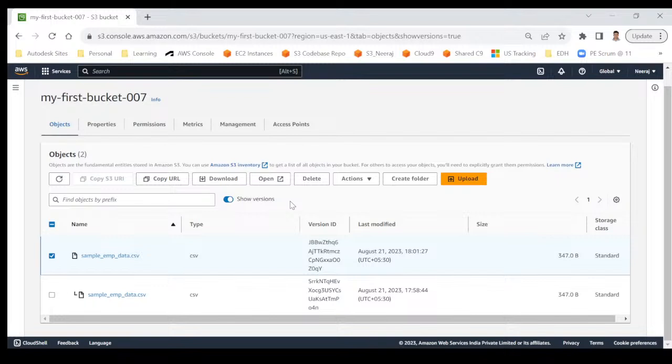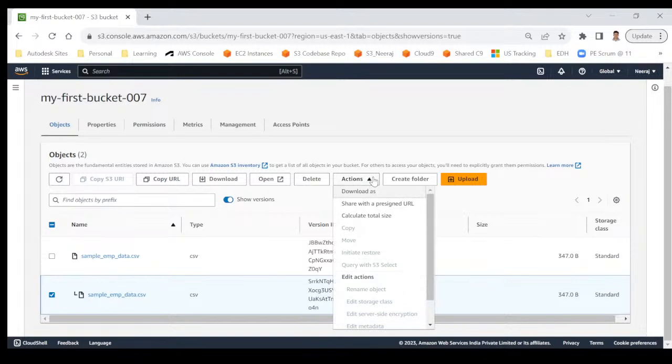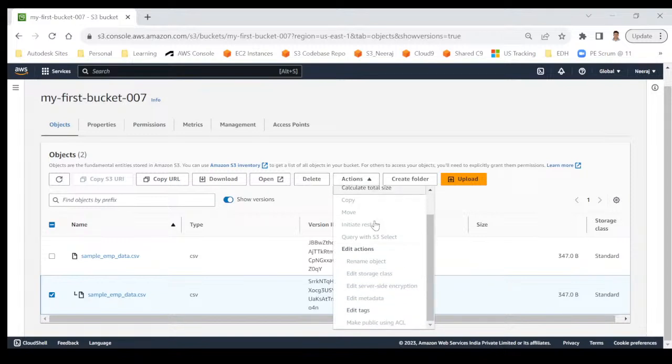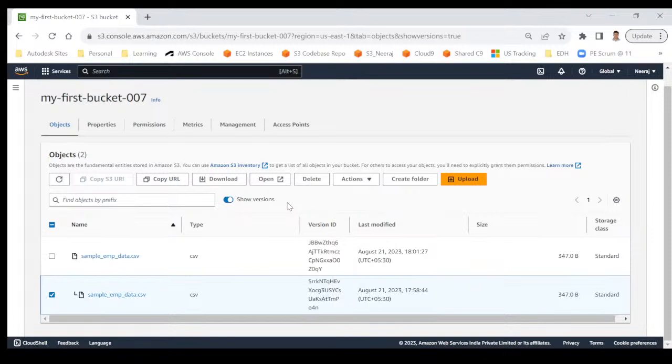Suppose you say, okay, I want that older version because now on my local I have updated the file and the older version is not available. You can come here, always select a particular version and download that. You can download it as this file. Okay, so if you want to delete a specific version, you can do that, and if you want to delete all the versions, you can do that as well. So it's completely under your control how many versions you want to keep.